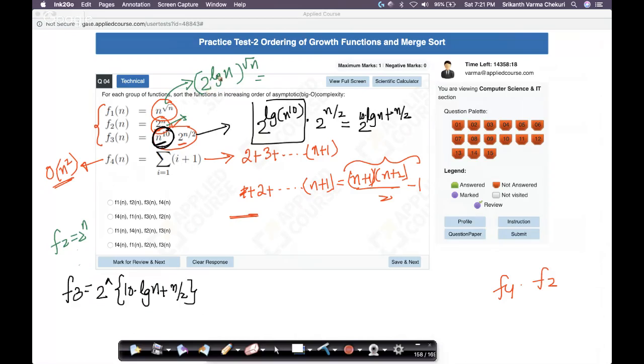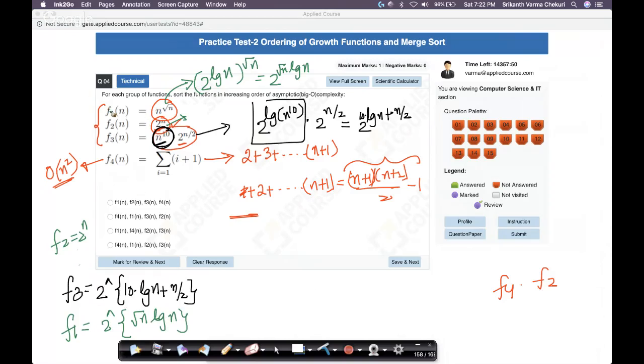Why is it so? Because 2 power log n is n. So this is the hack. Because of the way logarithms and exponentiation work, I can take this and multiply it here, root n log n. This is a simple property of exponentiation. So my f1 is equal to 2 power square root of n into log n.